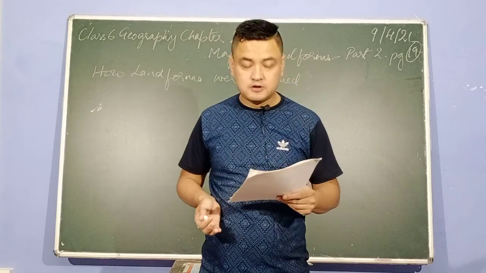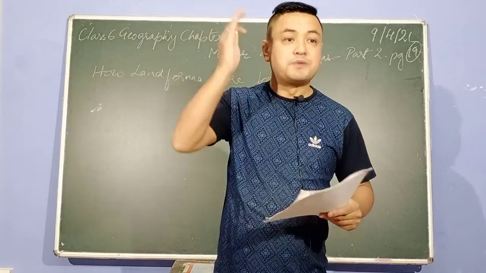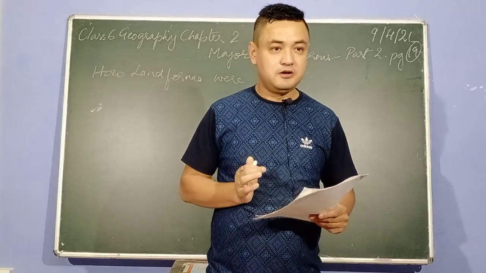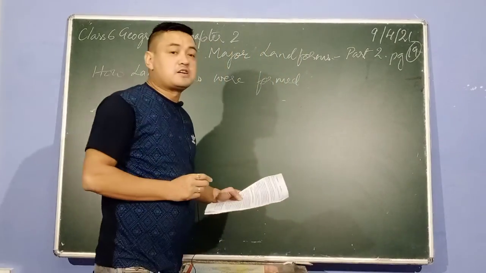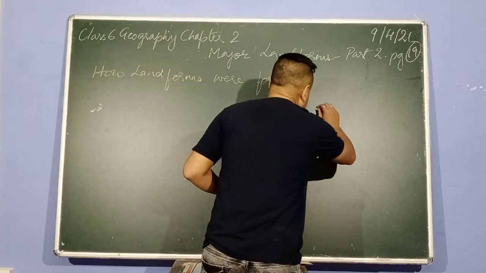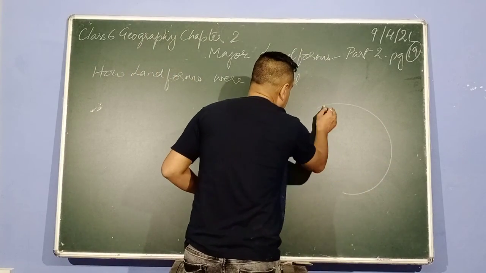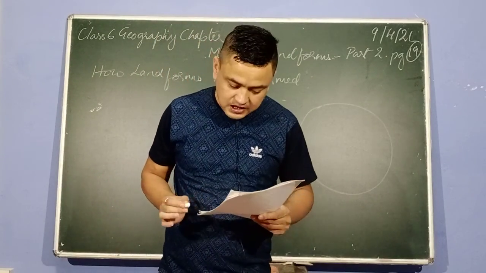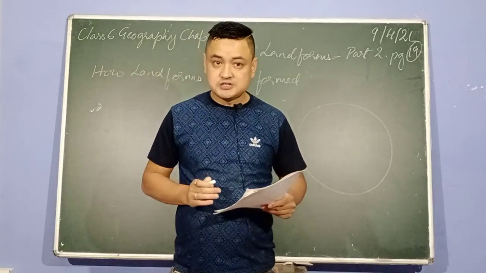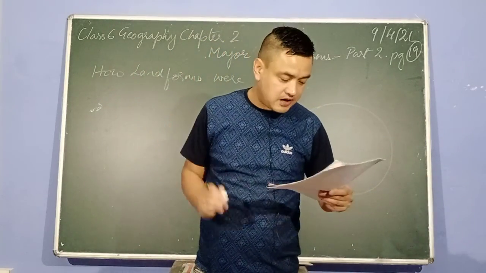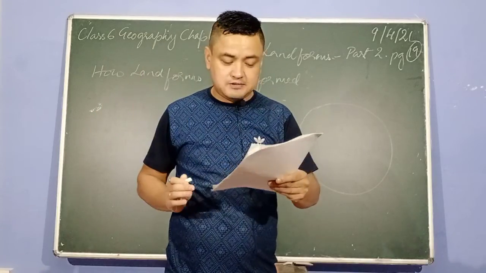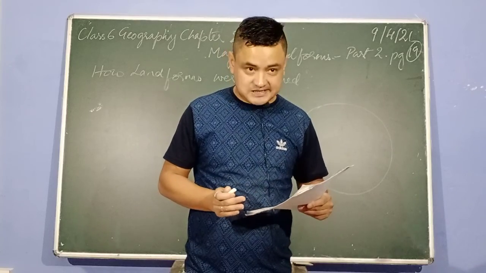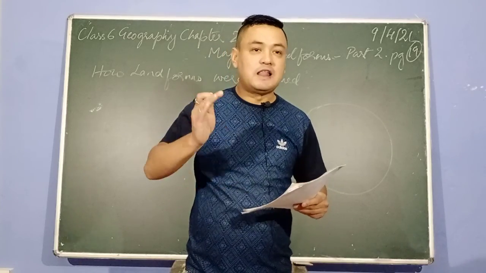Due to what? Because last time, in the previous chapter when I was teaching you anticline and syncline, do you remember? At that time I told you the crust of the earth, the outer surface of the earth, is not made of a continuous layer or continuous land. Instead, it is made of several pieces of land called plates. I told you last time our land is made of plates.